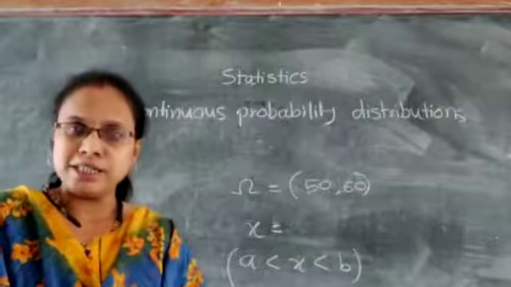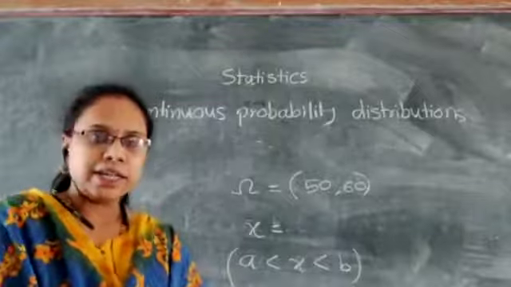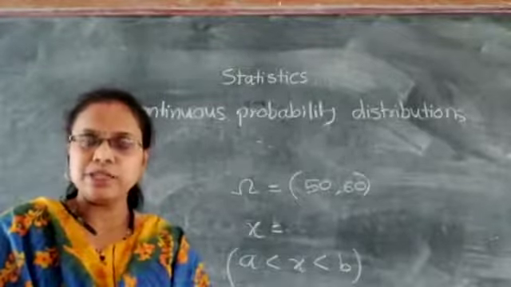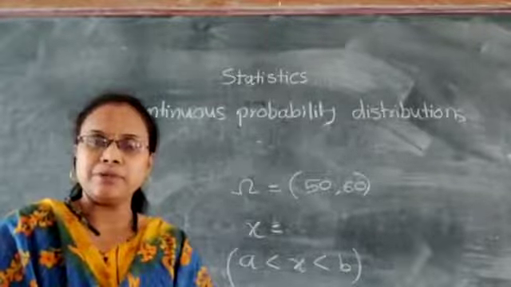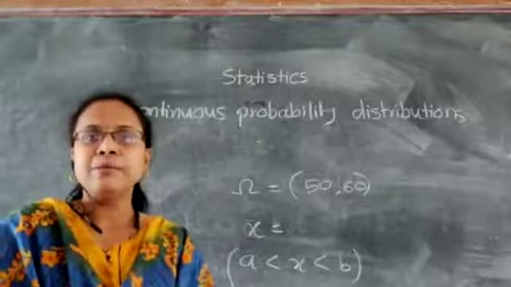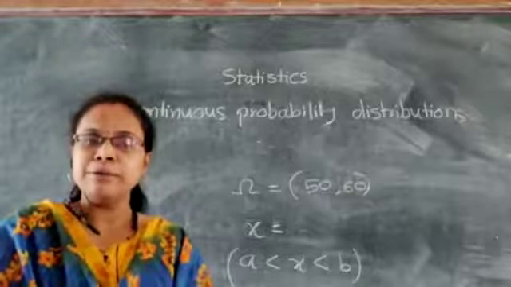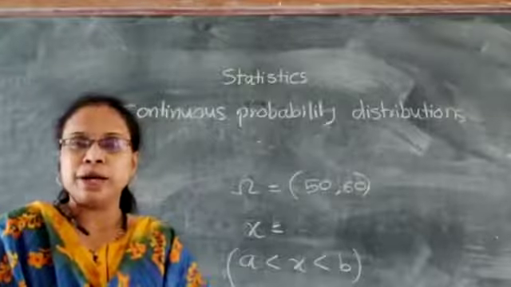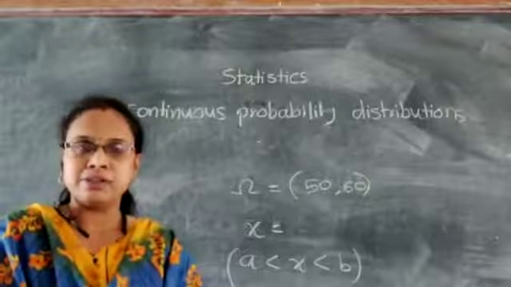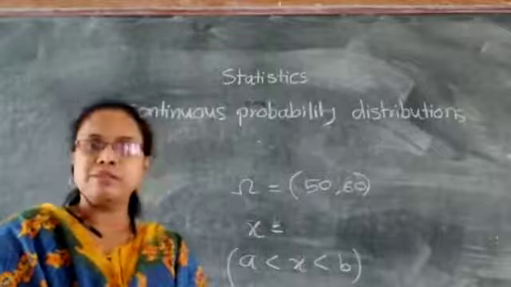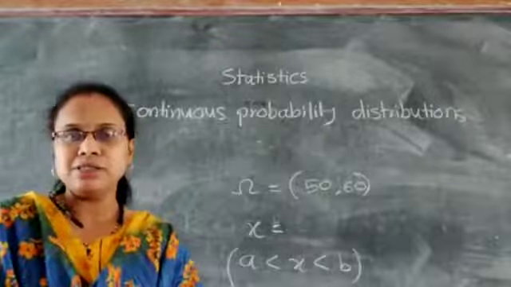Then further we will go for the probability density function. In the case of continuous distributions, instead of using PMF, that is probability mass function, we are going to take PDF, that is probability density function. Before that, let's take some other examples.